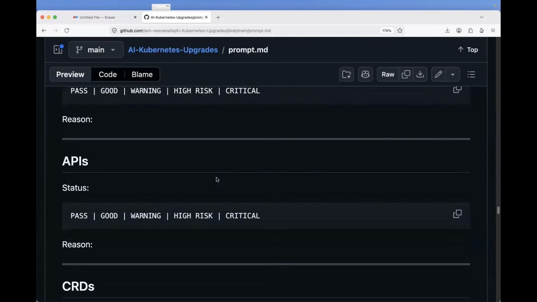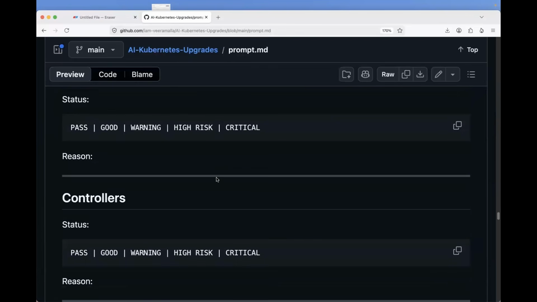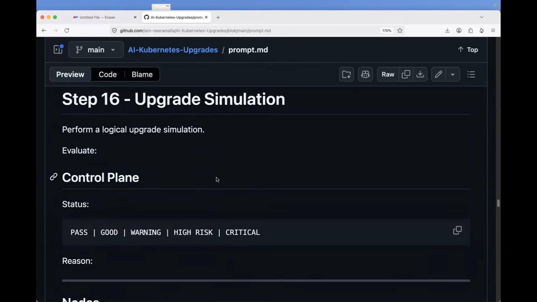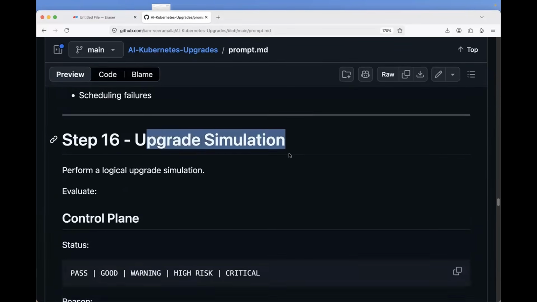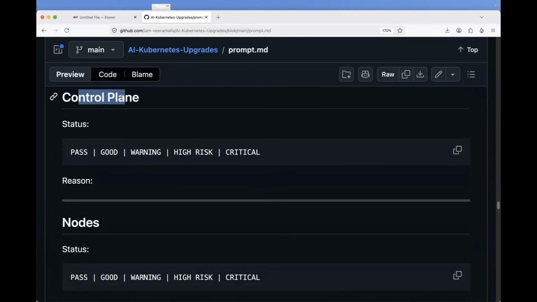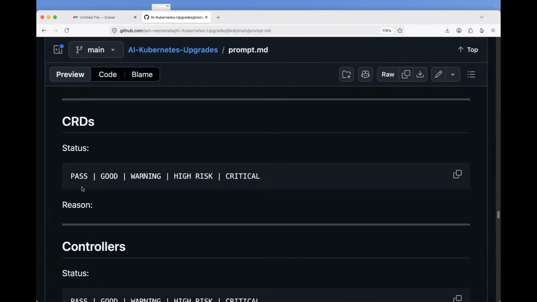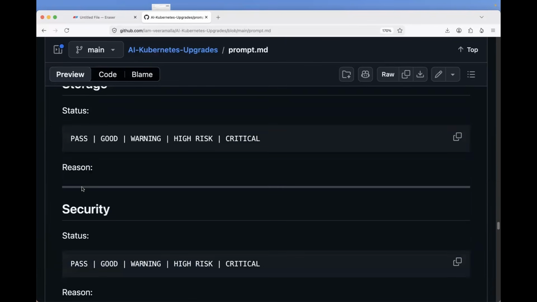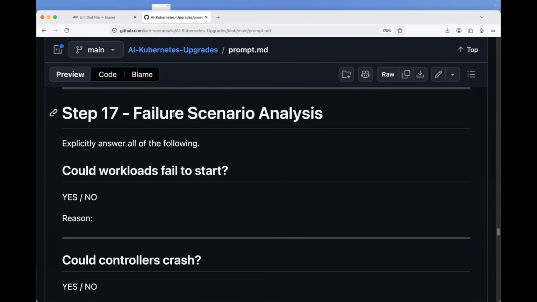On top of that, towards the end of the prompt, I'm also saying how the output should look. So I'm saying this is what I have to say. Control plane, pass, good, warning, nodes, APIs, CRDs, controllers, networking, storage, security, and finally the failure analysis.